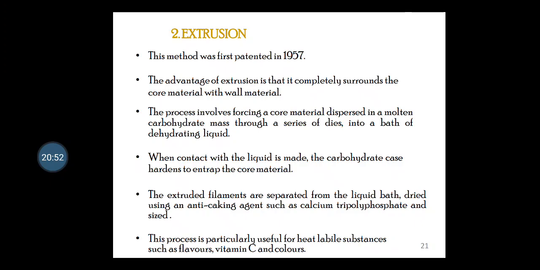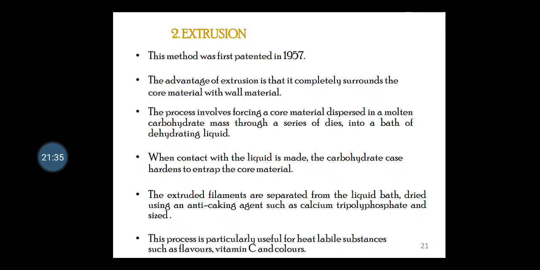Next one is extrusion. This method was first patented in the year 1957. The advantage of the extrusion technique is that it completely surrounds the core material with the wall material. The process involves forcing a core material dispersed in a molten carbohydrate mass through a series of dies into a bath of dehydrating liquid. When contact with the liquid is made, the carbohydrate case hardens to entrap the core material. The extruded filaments are separated from the liquid bath, dried using an anti-caking agent such as calcium tripolyphosphate, and sized.